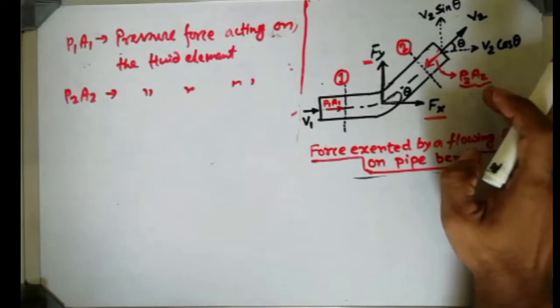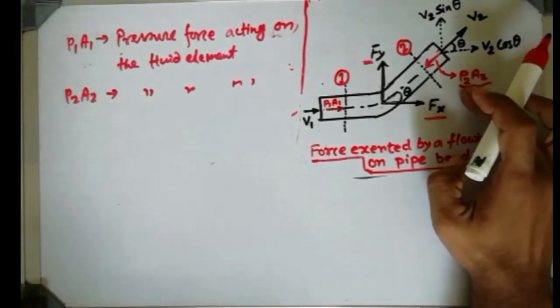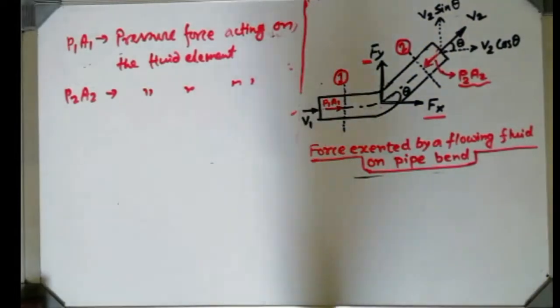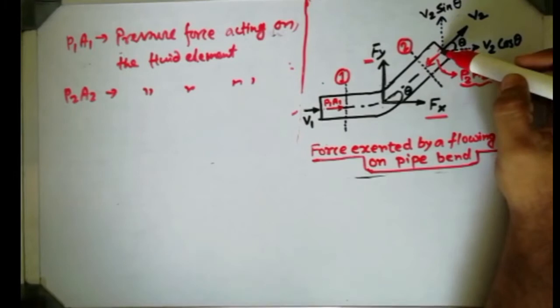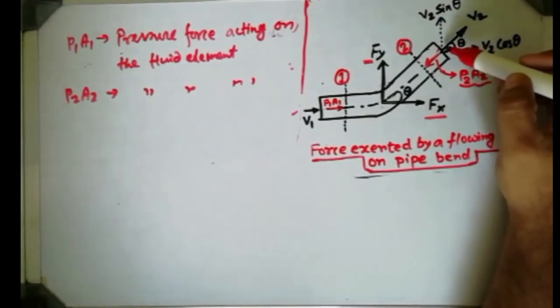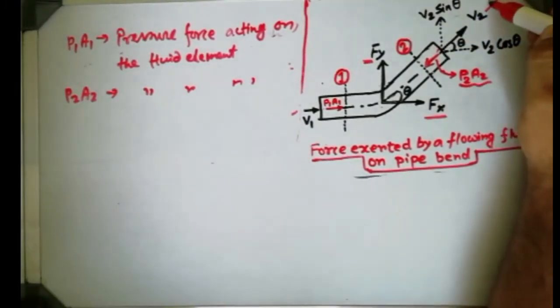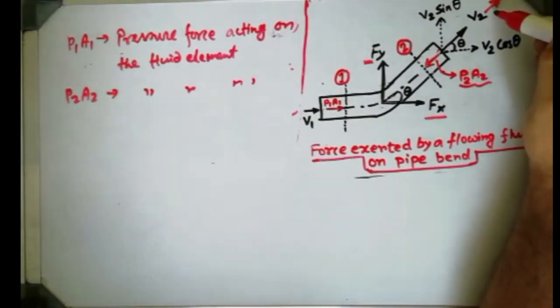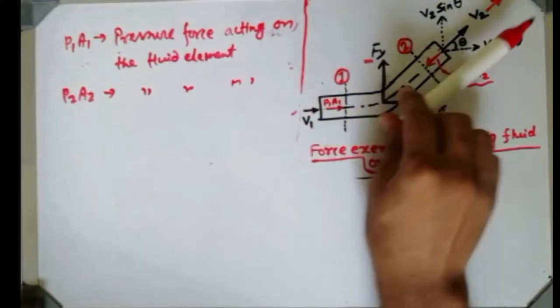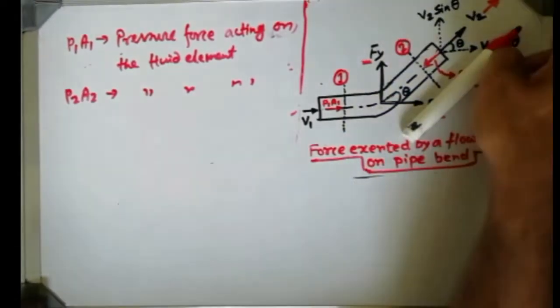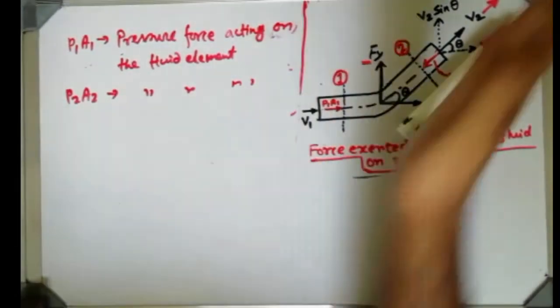I am not saying that it will always be atmospheric pressure. It will depend; any pressure can act. Obviously, while the fluid is going out from there, the fluid will create a force in this direction. It is a conceptual thing. This red arrow is a representation of fluid force. That means the fluid is forcing, creating a force in the direction of this marker, because the fluid is flowing in this direction.